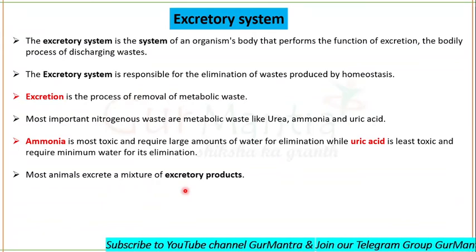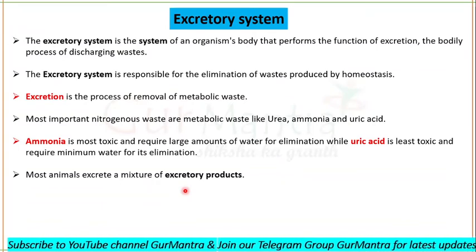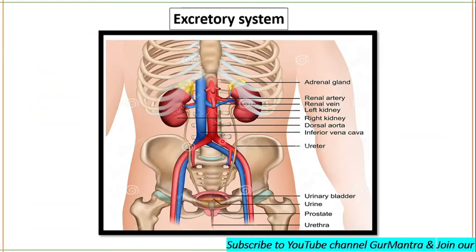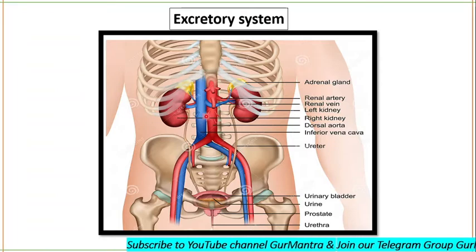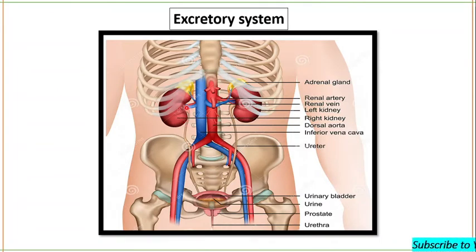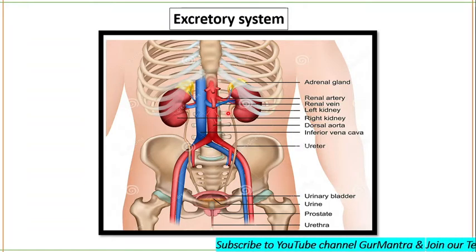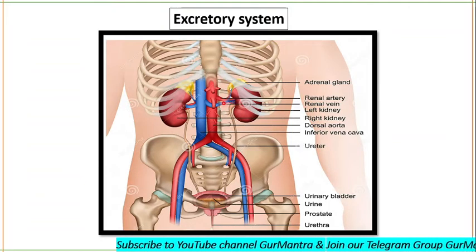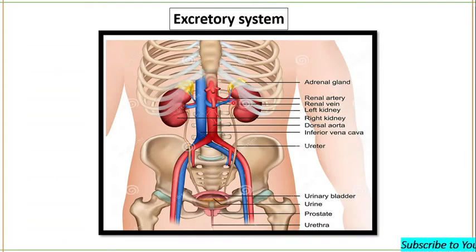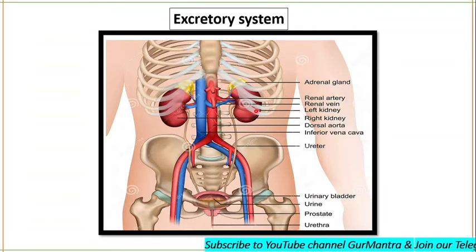And what does the human excretory system contain? This is our excretory system. Check it out. The human excretory system consists of two kidneys, left and right. As you can see, the left kidney is a bit lower than the right one. The kidney is a urine forming organ, and each kidney is supplied with blood by a renal artery, and from this blood the urine is produced.